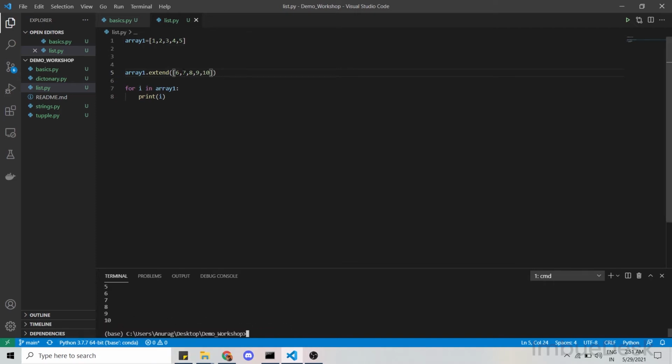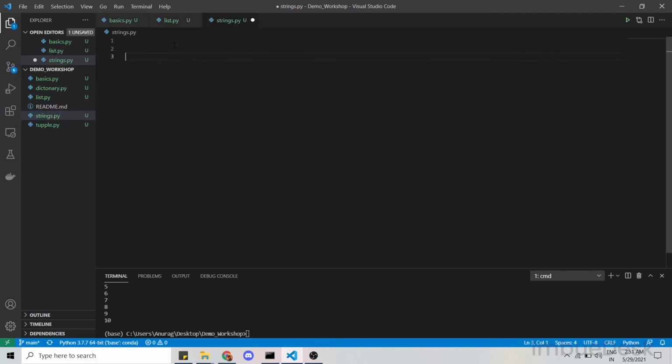Okay, so that was pretty much about the list, and we can also use array1.remove and pass some parameter like 3, so 3 will be removed, and more. So this is just a little bit of demonstration about lists. Okay, so let me just comment this and save this, and move on to the further part, strings.